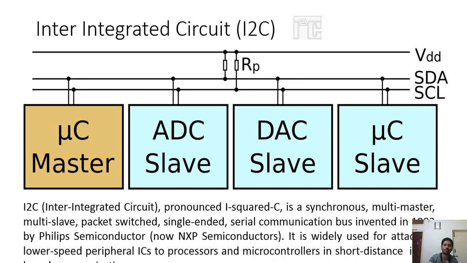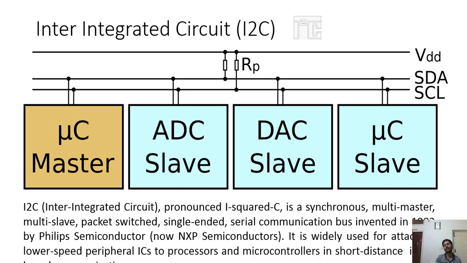Then comes the important question: how exactly does it work, and how many slaves can we connect? So there are 2 modes, 7-bit and 10-bit. What are the possible combinations of 7 bit? Possible combination is 128. Theoretically we can connect 128 slaves, but practically around 122 slaves we can connect.